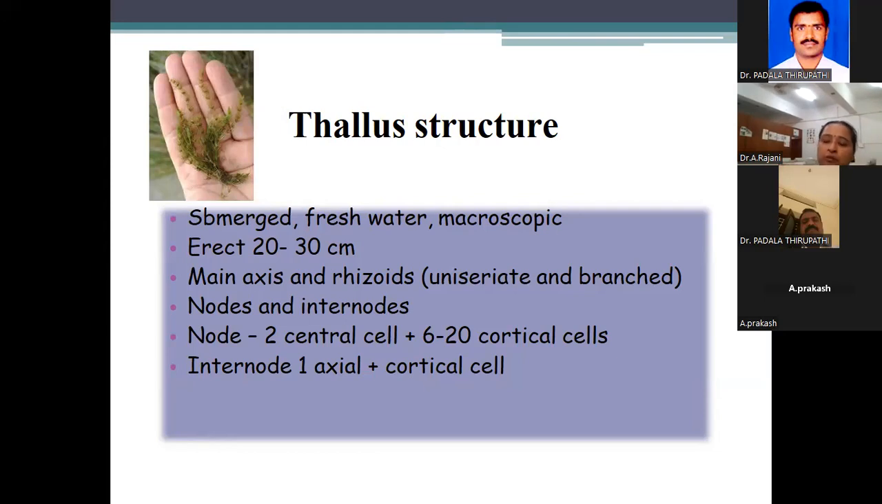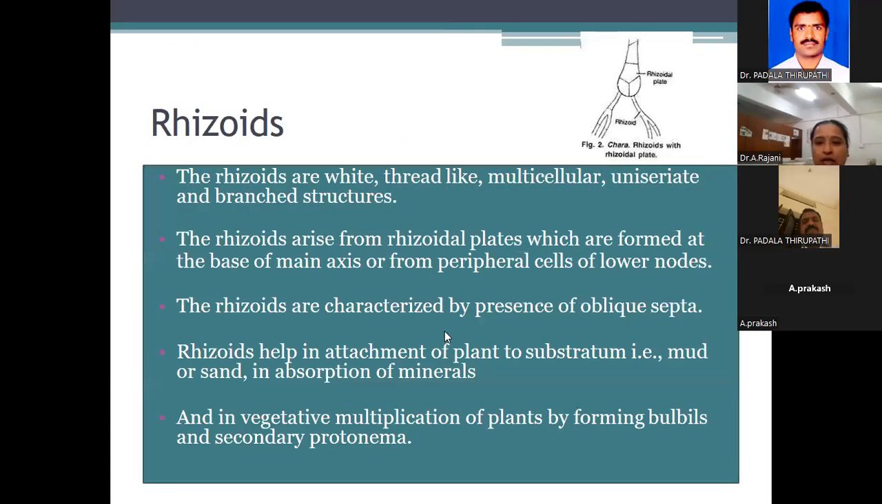Here, the Chara plant body is also a thallus, but you can observe the nodes, internodes, branches, rhizoid-like structures. It is a macroscopic structure. You can see it directly. This one is the main axis, submerged, you know this part. Main axis and rhizoids. Here branchings are there. Each and every branch contains nodes and internodes. The node has two central cells, and 6 to 20 cortical cells are present. The internode has only one axial and one cortical cell. And these are the branches. Next one is the rhizoid.